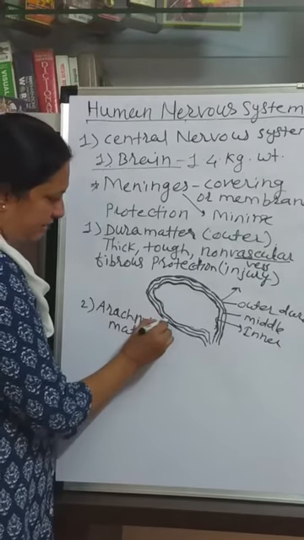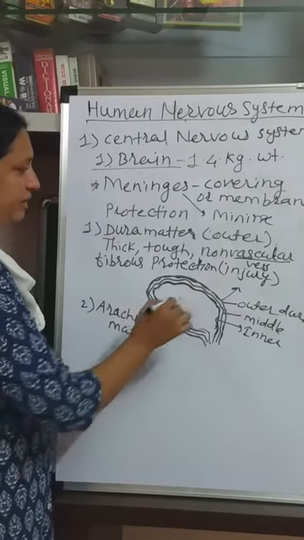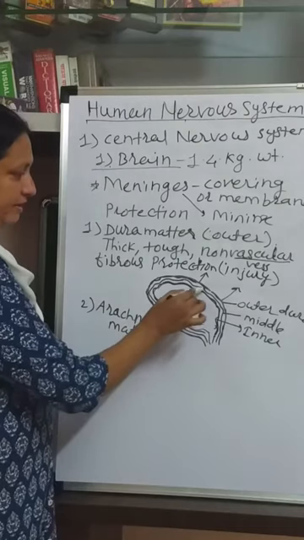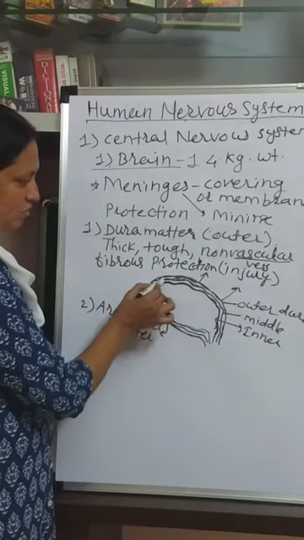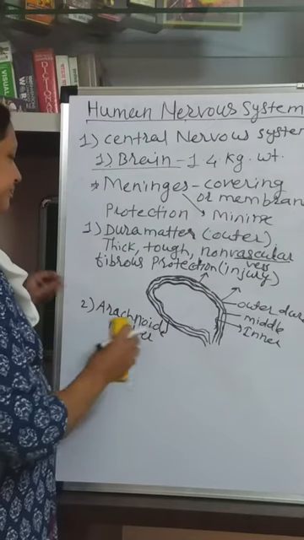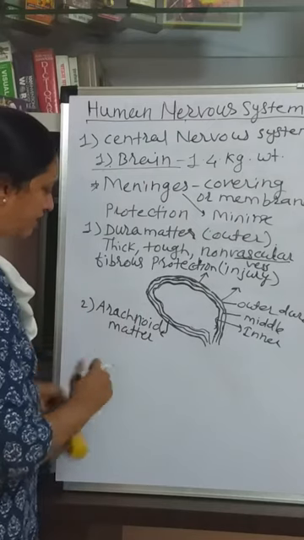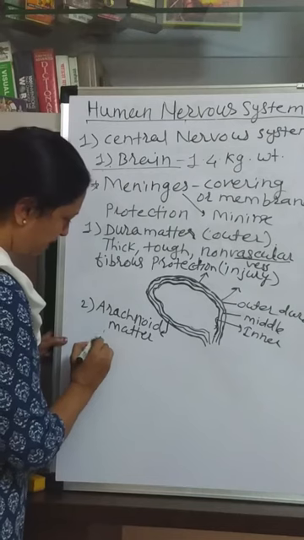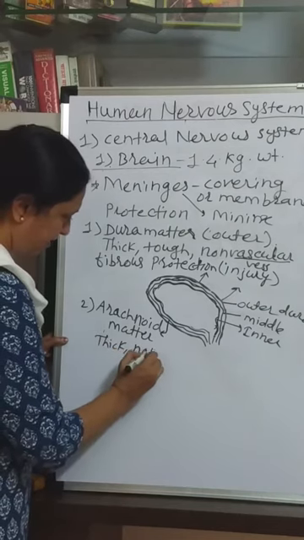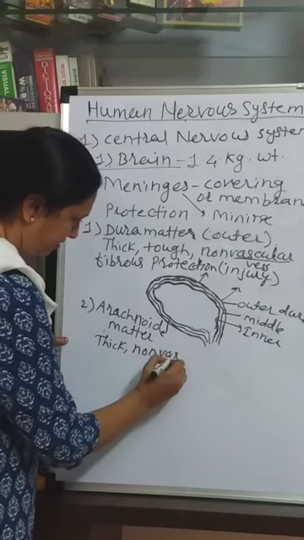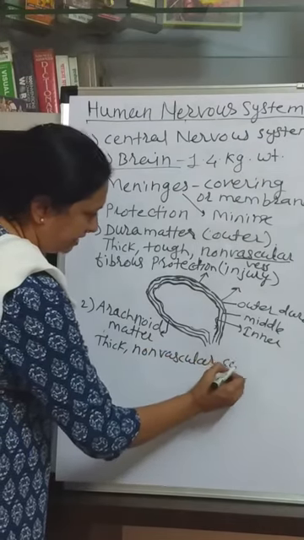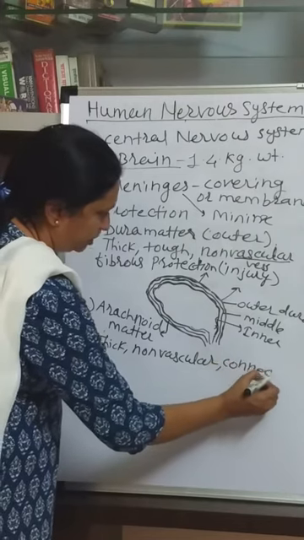This second, middle meninx is called arachnoid mater. The dura mater is the outer, then the middle membrane is the arachnoid mater. It is also thick, non-vascular, means without blood vessels. It is made up of connective tissue.